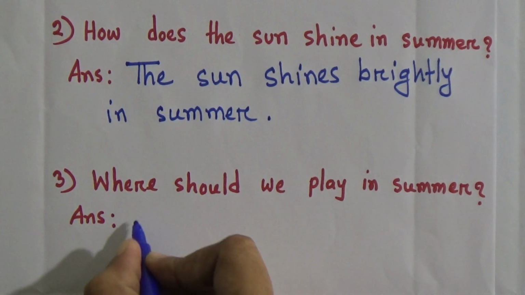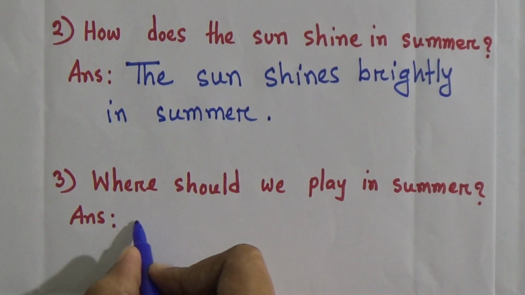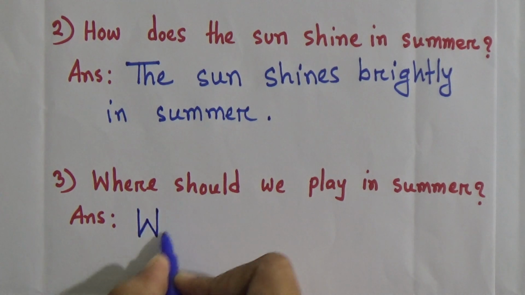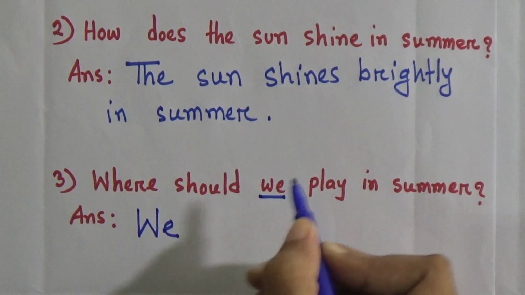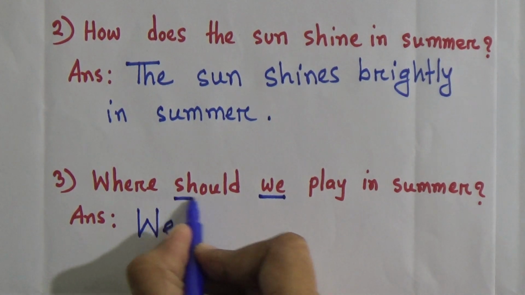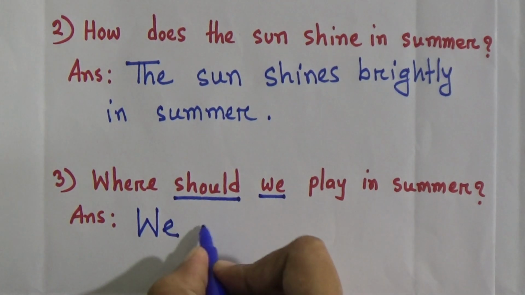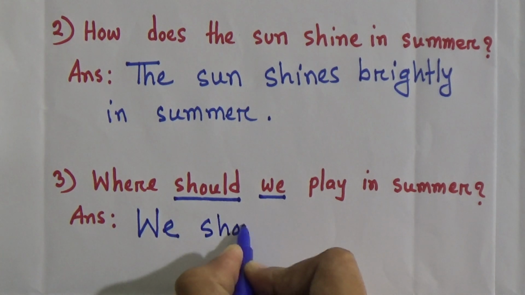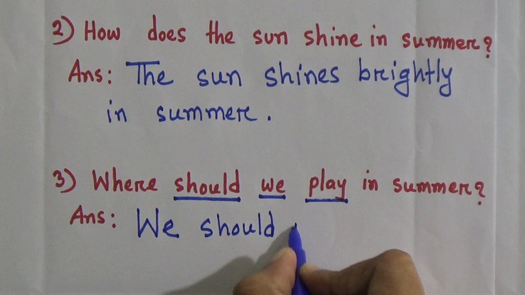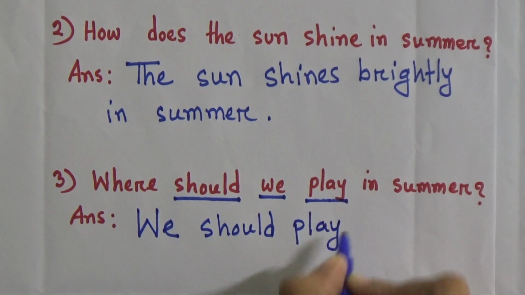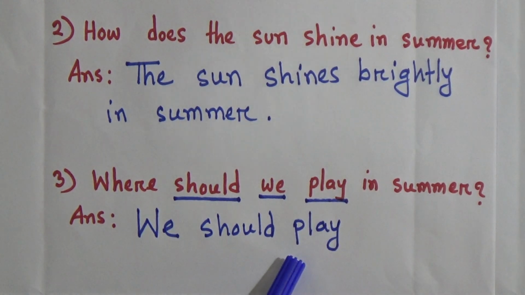In the same way we will write the subject first. Here the subject is We. After that we will write the modal verb should and the principal verb play. We should play what games?